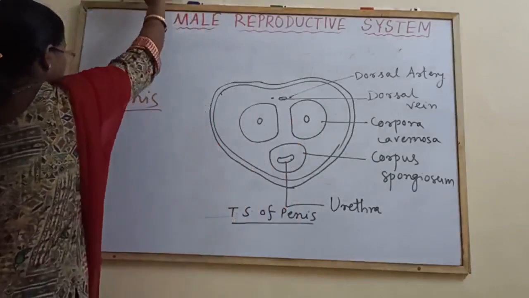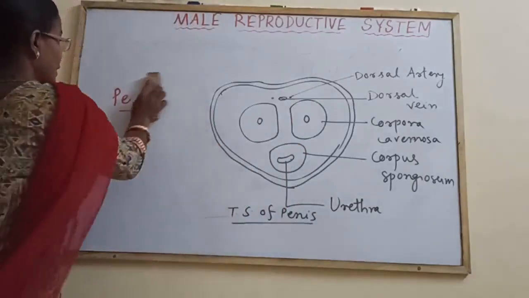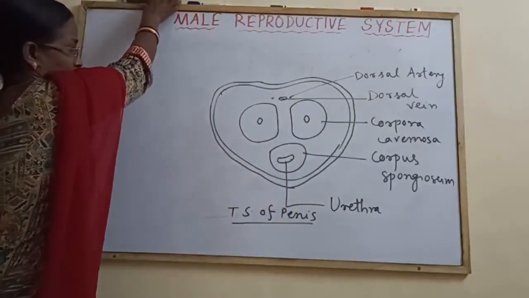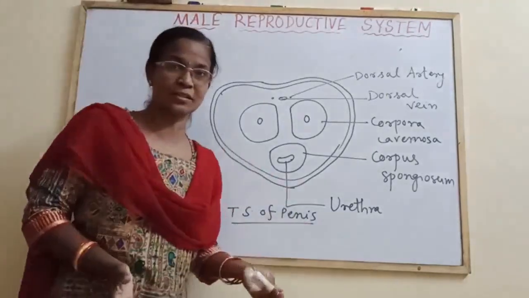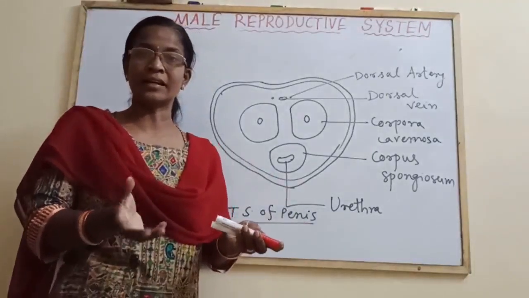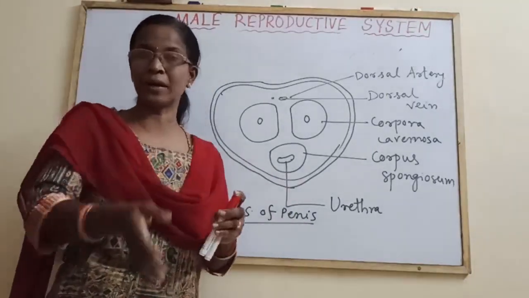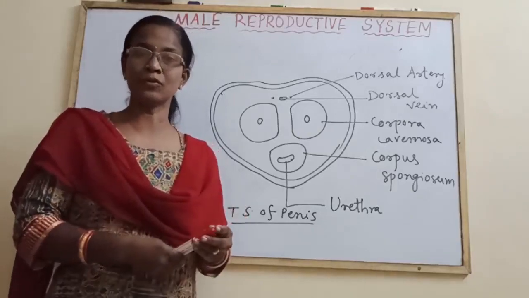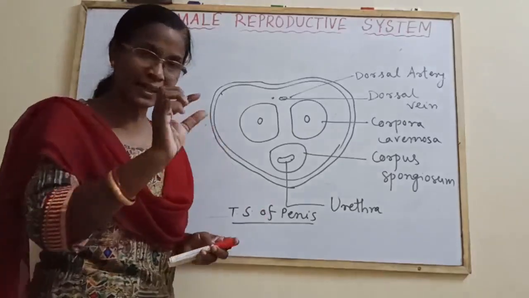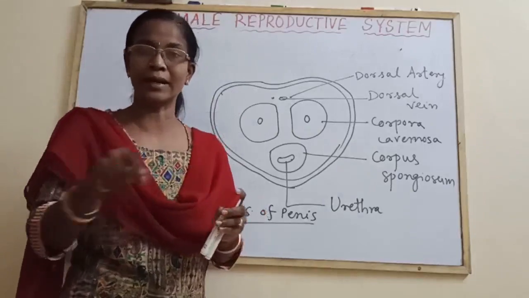So after penis, you have to write about the glans penis. The terminal sensitive part is known as the glans penis, and it is surrounded by a skin, that is the prepuce or foreskin. While writing this in points, you have to underline each point.